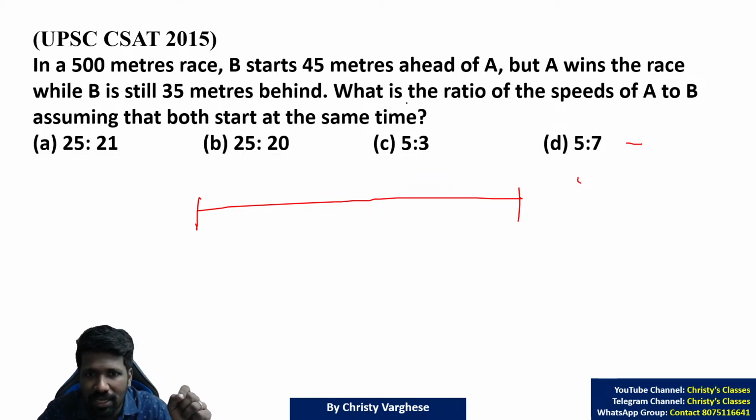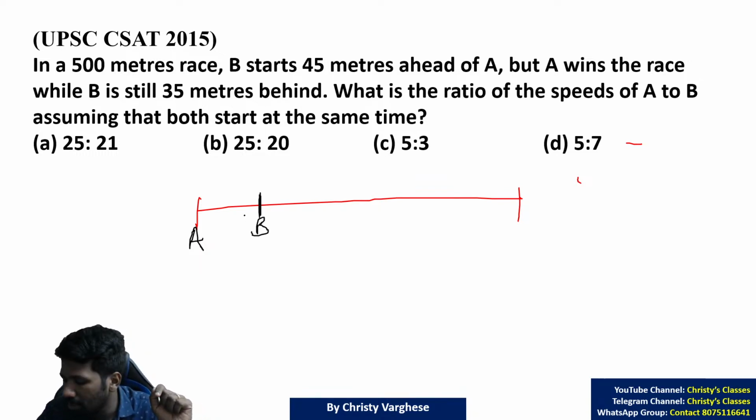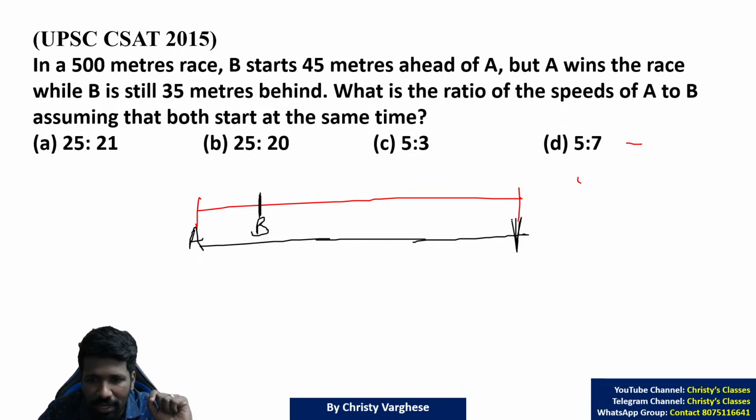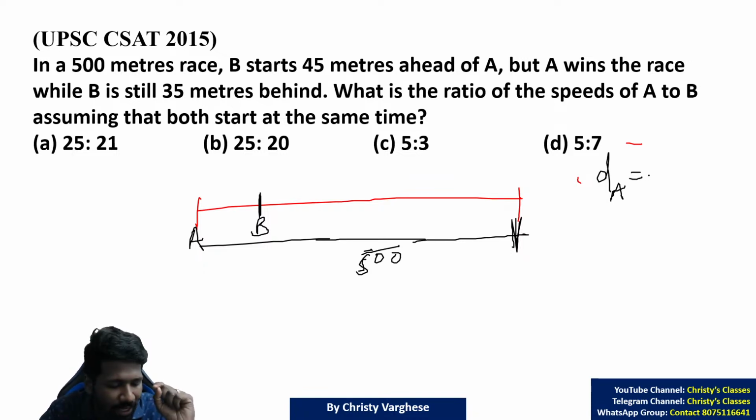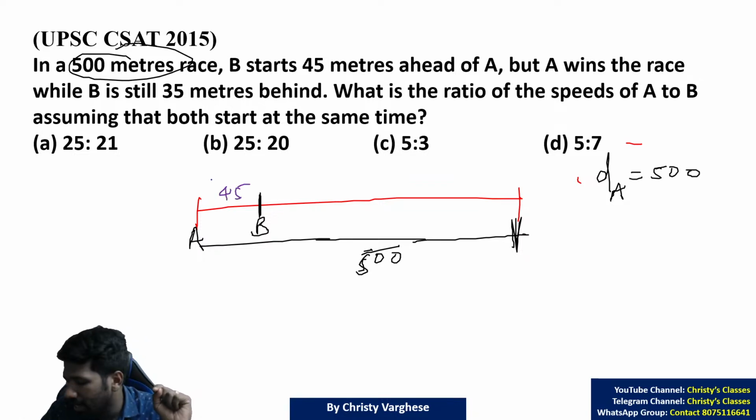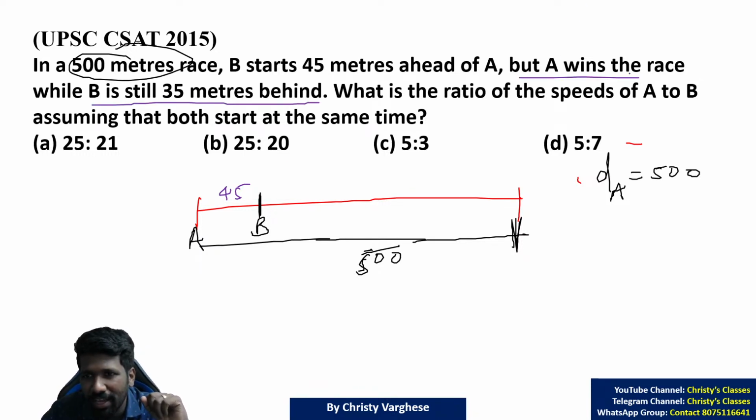The question says that B starts 45 meter ahead of A, meaning A is starting from the starting point, but B is starting 45 meter ahead. That means A is supposed to travel the 500 meter length itself. The distance to be traveled by A, DA I am calling, is 500 meter, because the length of the racetrack is 500 meter. But what about B? B is starting from 45 meter ahead, which means B doesn't have to cover that 45 meter. And B is still 35 meter behind when A wins the race.